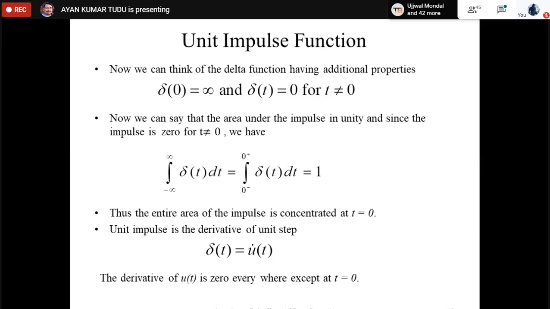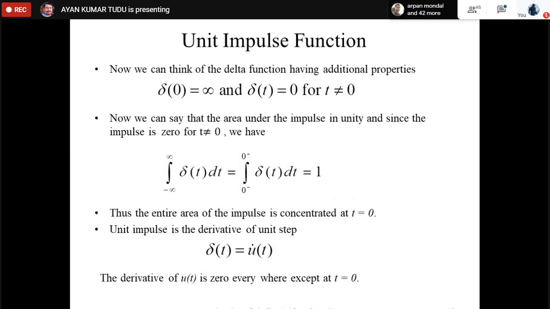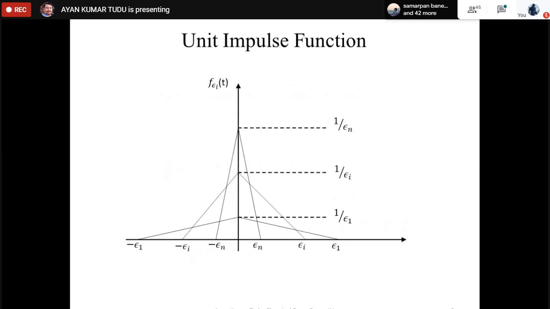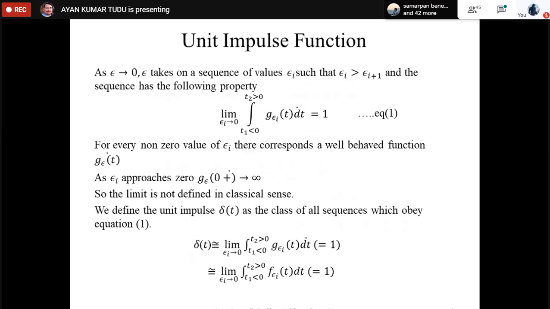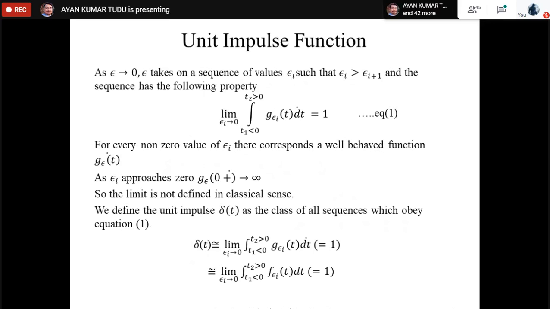So what we are saying is that the impulse is basically the area within this particular curve, which is equal to 1, and the whole area of the impulse is concentrated at t equal to 0. So what is this impulse then? As you can see from the previous expression, delta t is nothing but the derivative of our u t.